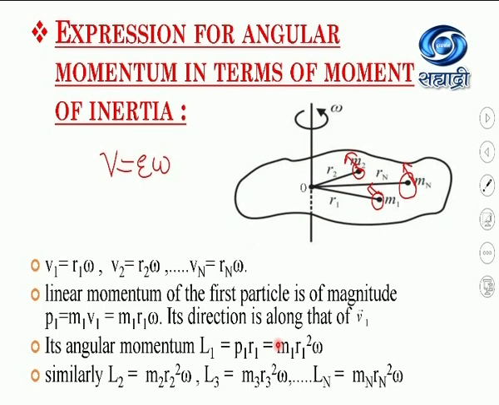Similarly, the angular momentum of the second particle is M2 R2 square omega. Angular momentum of the third particle is L3 equal to M3 R3 square omega. In this way, angular momentum of the last particle is Mn Rn square into omega.